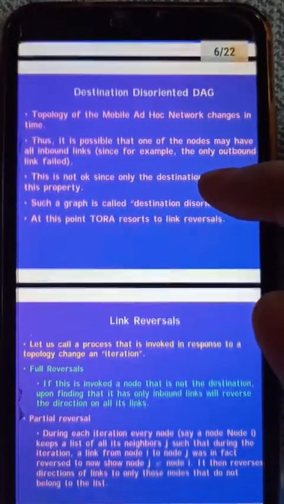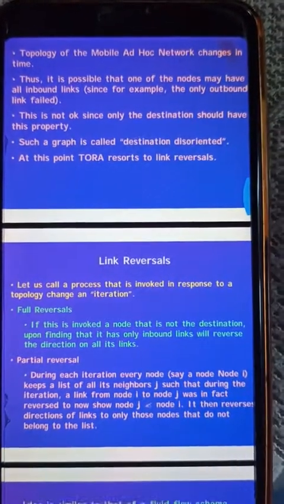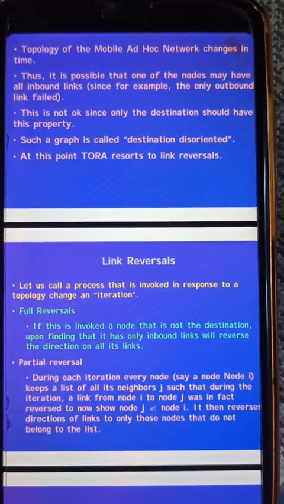So what is link reversal? That we will study in the next lecture.